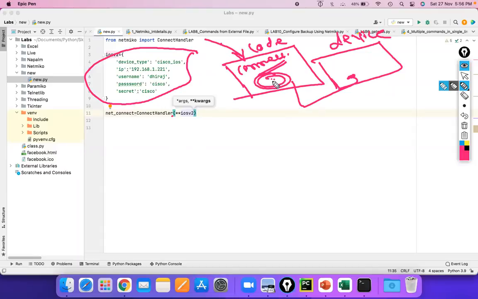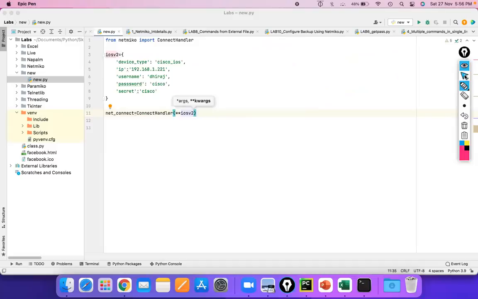So I will send these credentials to this device via connect handler, right? So I'm telling it to go to connect handler first with these details. So what is in the iOS v2 variable? These details, the IP address, username and password. So I'm sending those details to my device to make the connection happen, right? The SSH connection I meant to say.